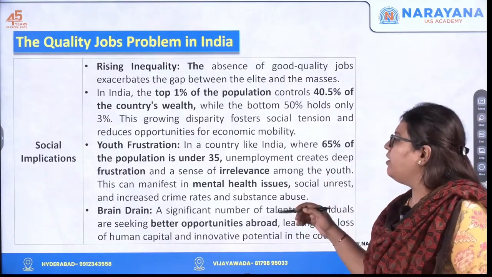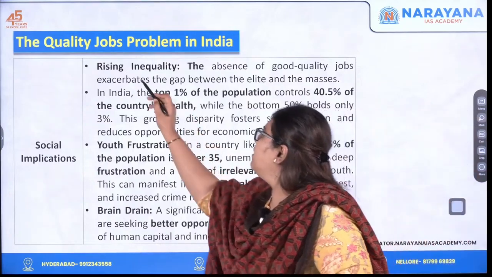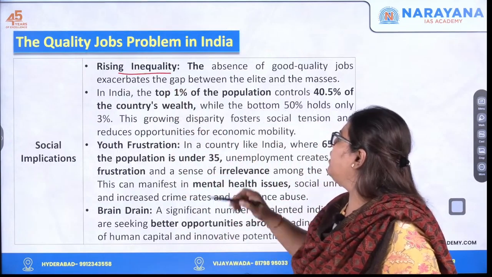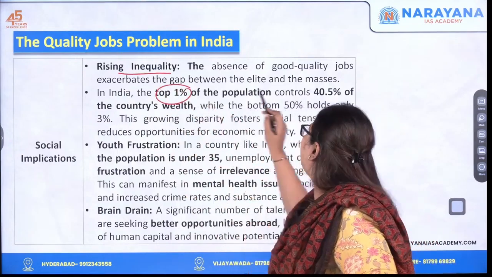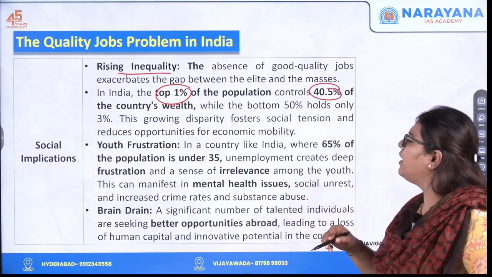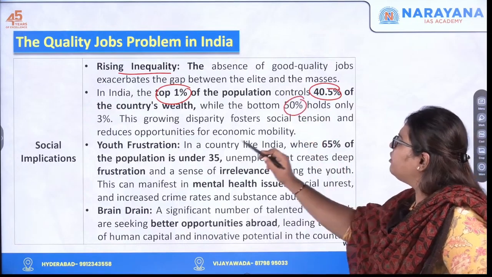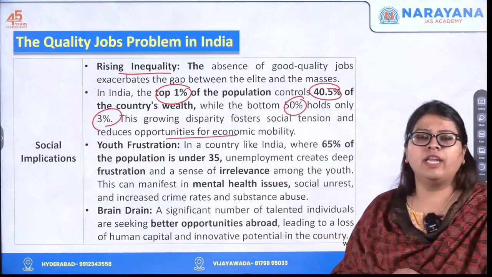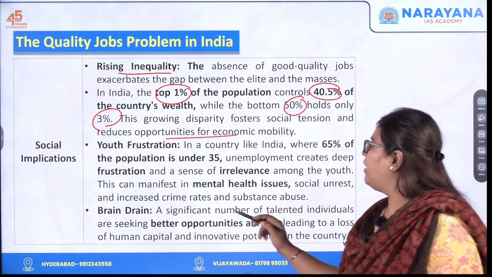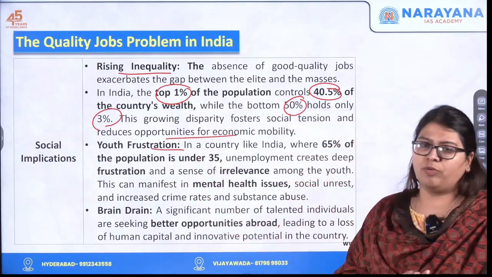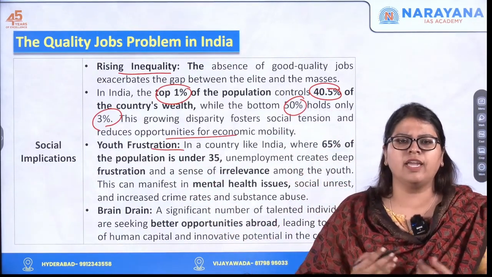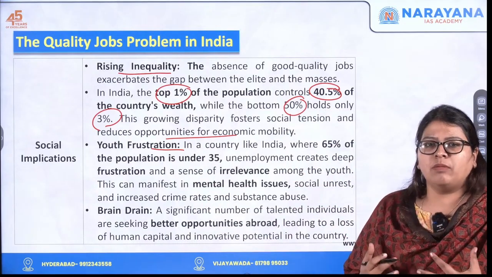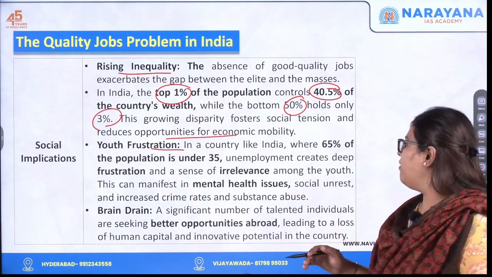As we discussed, the first thing is rising inequality, where the top 1% account for 41% of the wealth and the bottom 50% hold 3% of the wealth. So this reduces opportunities for economic mobility. The next one is frustration among the youth, because the population under the age of 35 finds themselves to be very irrelevant.